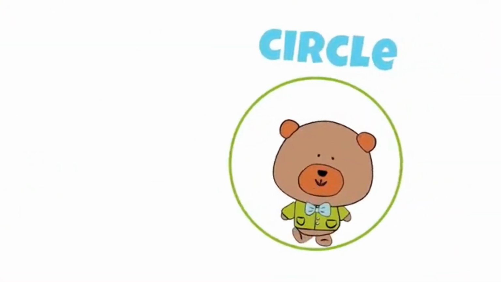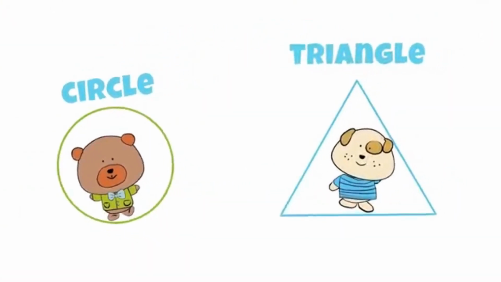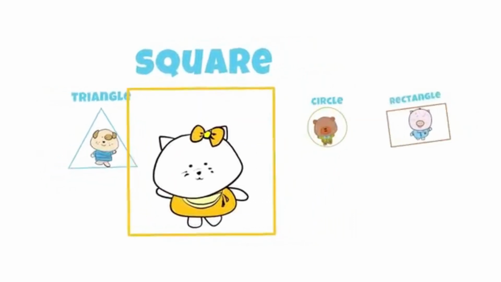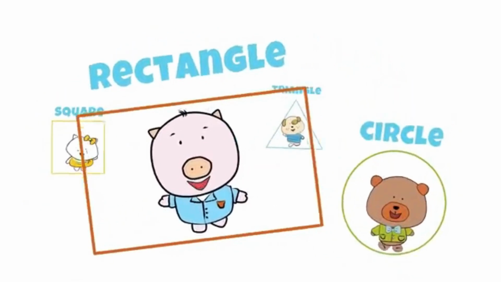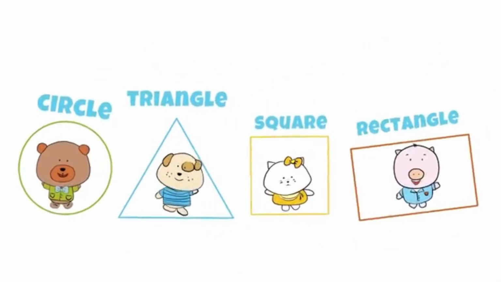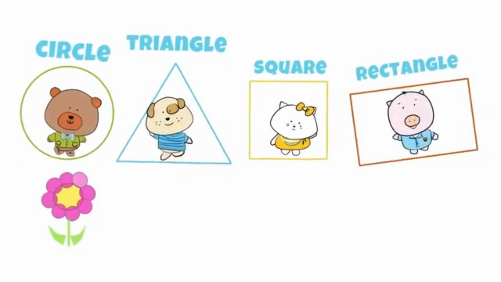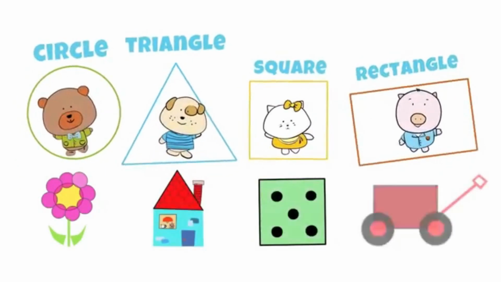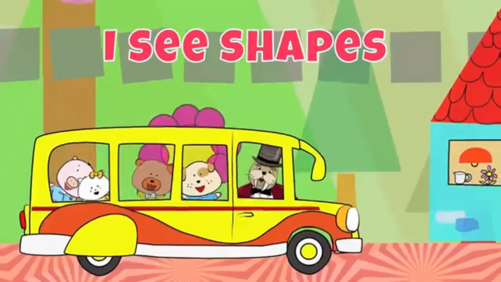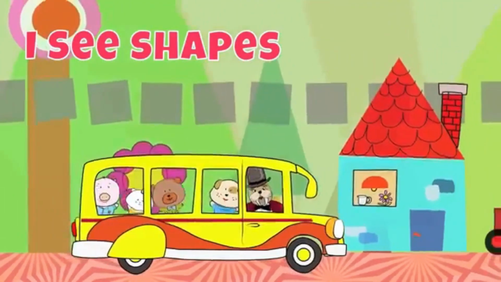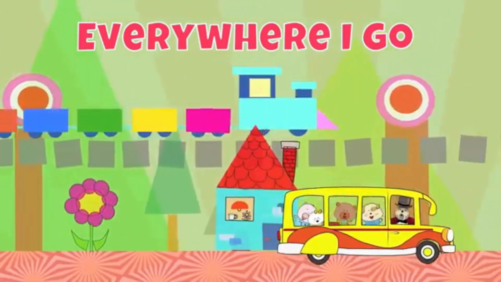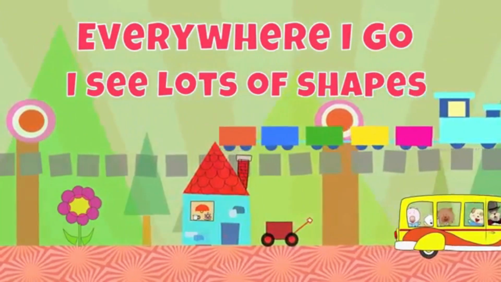Circle, circle, triangle, triangle, square, square, rectangle, rectangle, circle, triangle, square, rectangle. Shapes are everywhere. I see shapes. Everywhere I go, I see lots of shapes.